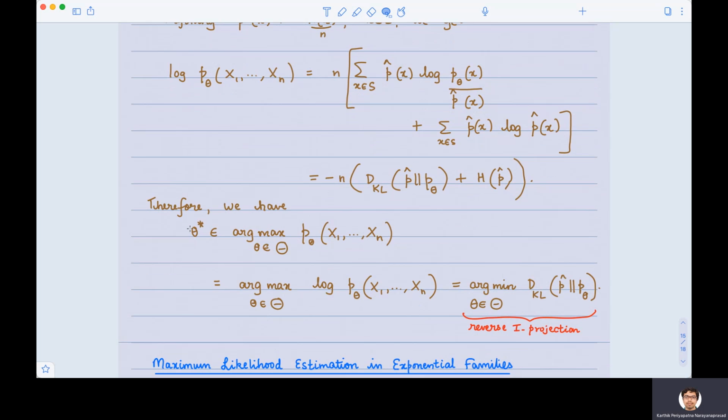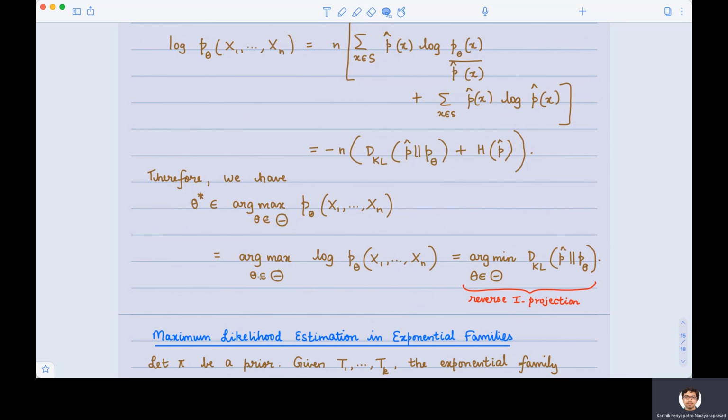Okay, so therefore, theta star, which was the theta that is the most likely to have produced x1 through xn, is the same as the theta that is most likely to have produced the logarithm of the probability. Correct? So maximizing p theta over all theta is the same as maximizing the logarithm of p theta, because logarithm is a monotone increasing function.